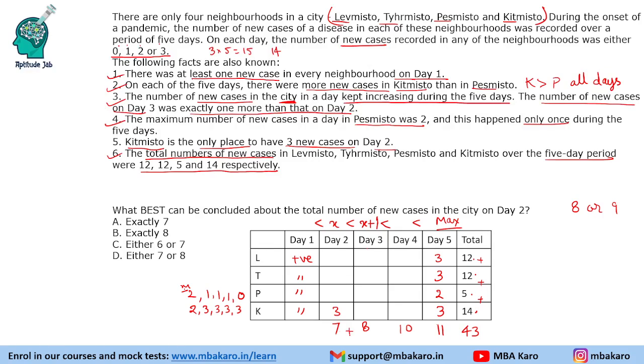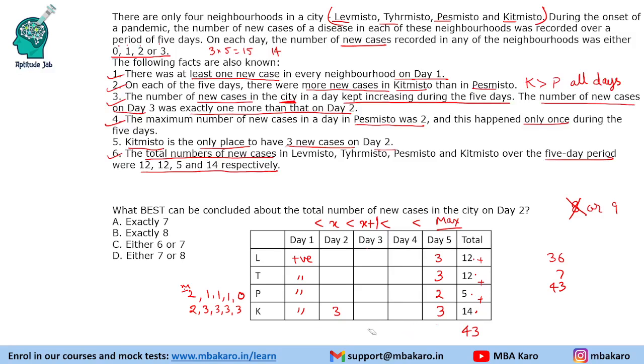So if you add these 4 values, you get 15 plus 21, that is 36. To make it 43 as the total, we need 7 on this day. Okay. Now, if you see this, the number of cases should increase. It should not be equal. Okay. So that means our assumption of 8 cases is wrong. So we can have only 9 cases this day.